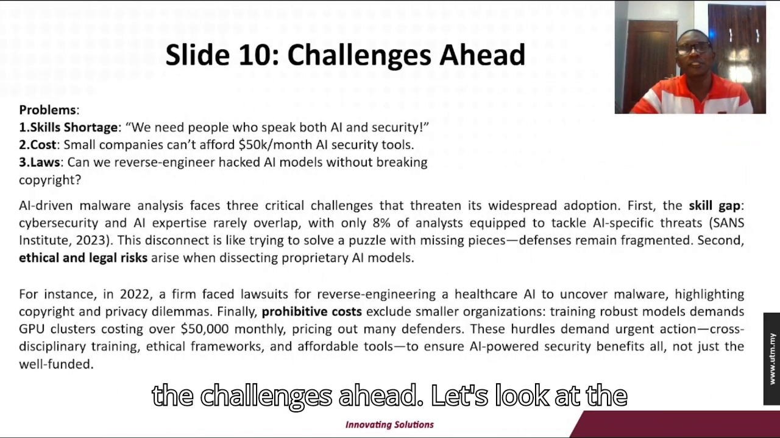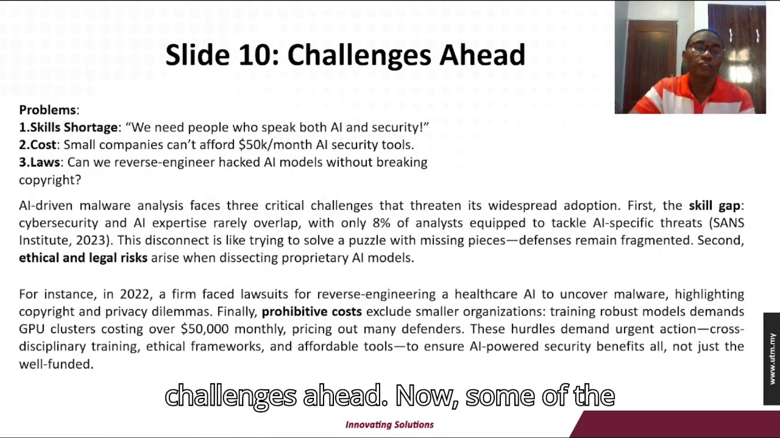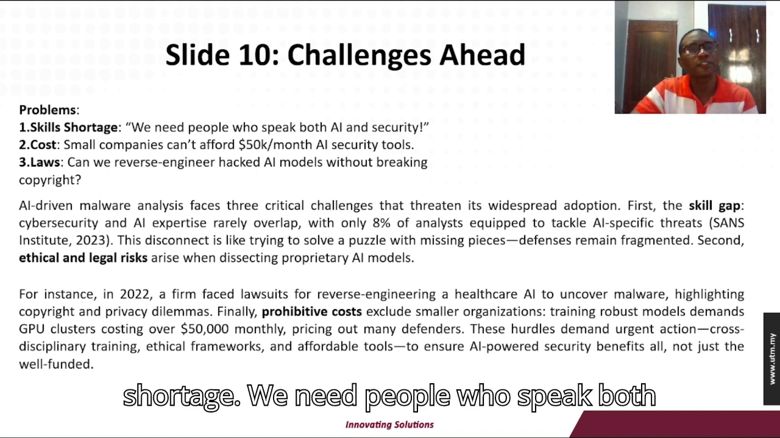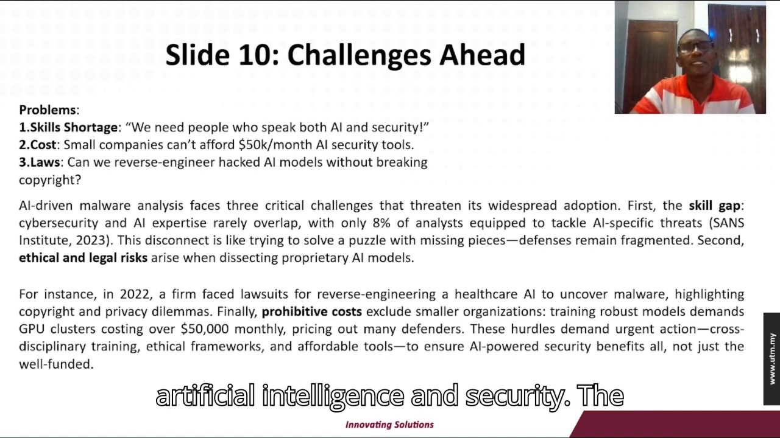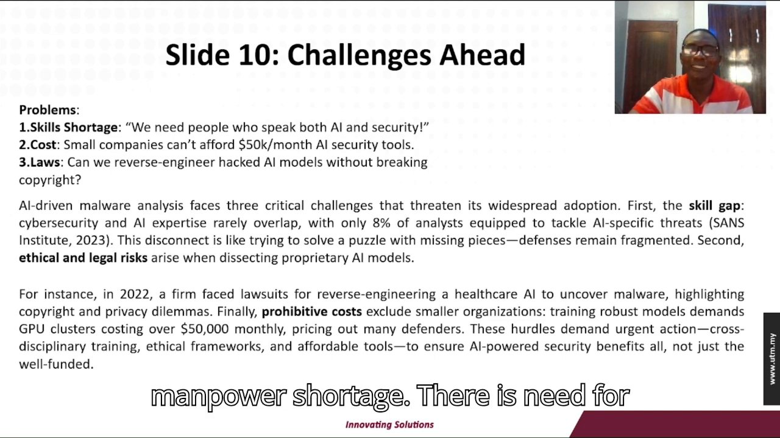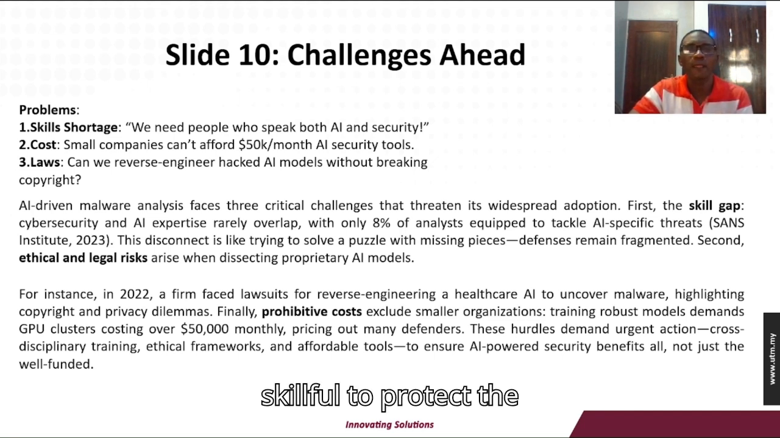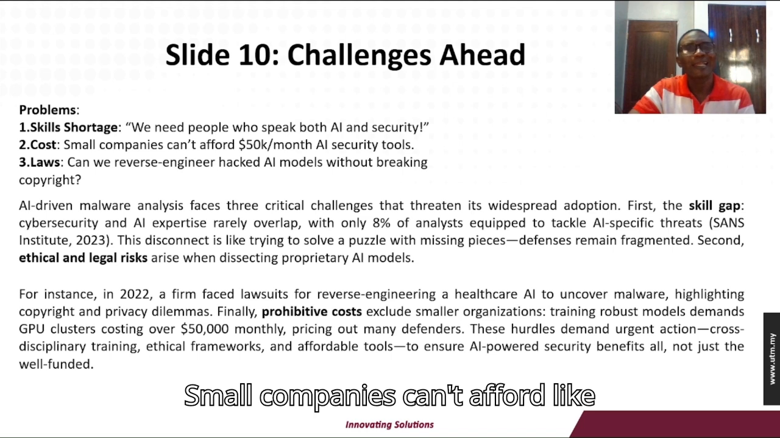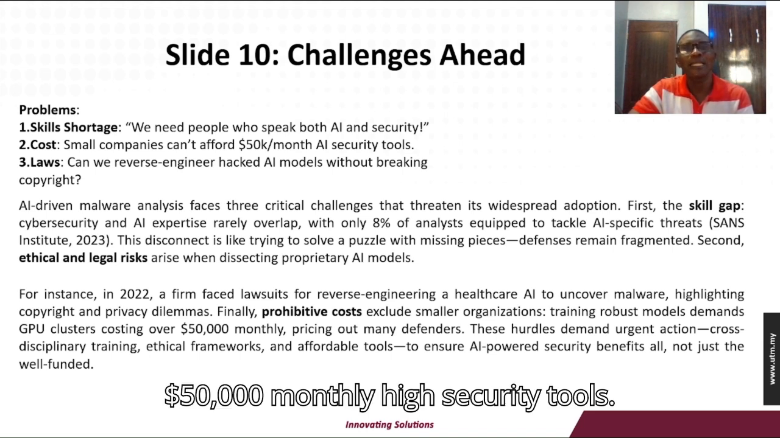Next are the challenges ahead. Let's look at the challenges ahead. Now, some of the problems ahead are skills shortage. We need people who speak both artificial intelligence and security. The skills shortage, that's the skilled manpower shortage. There is need for people who are skillful to protect the platforms. Second, the cost. Small companies can't afford $50,000 a month AI security tools.